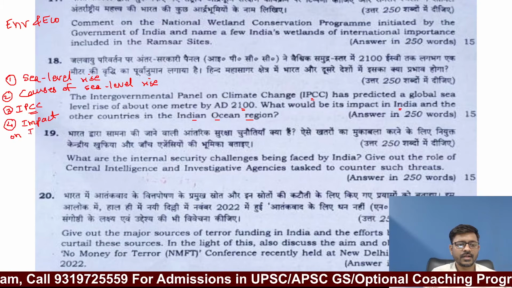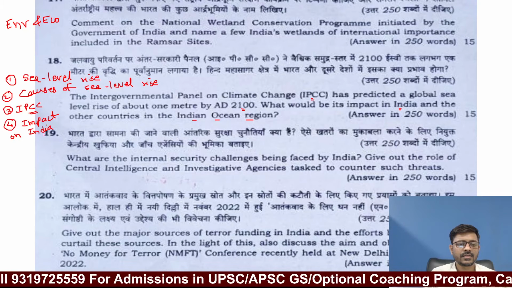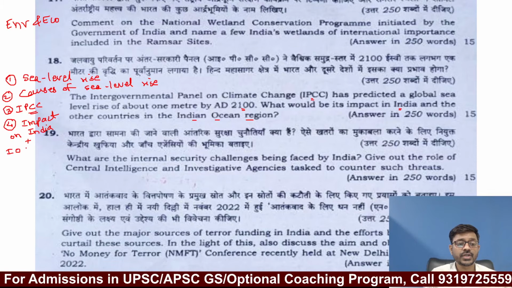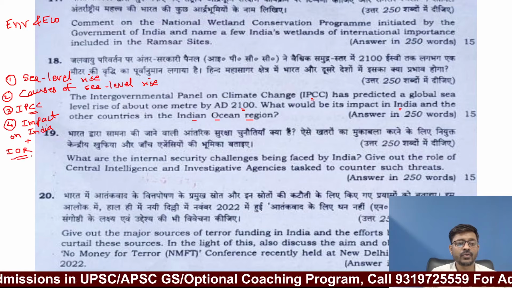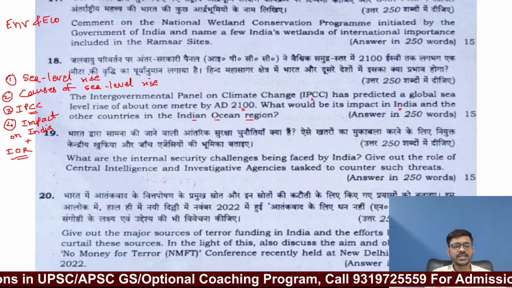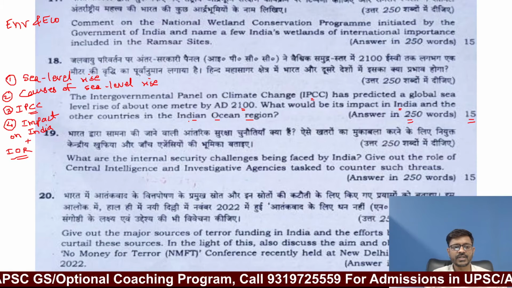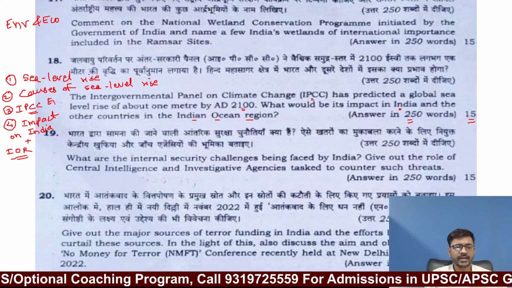Okay, as well as the impact on other countries in the Indian Ocean region, IOR region. Okay, so these are the four parts of this question. Question is for 15 marks and 250 words. Again a question from environment and ecology.